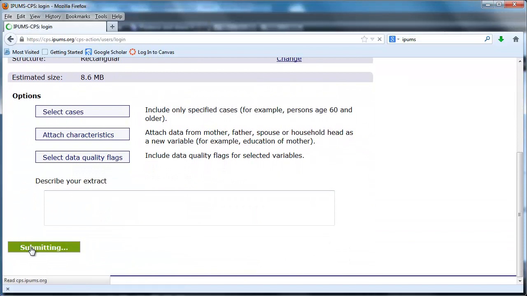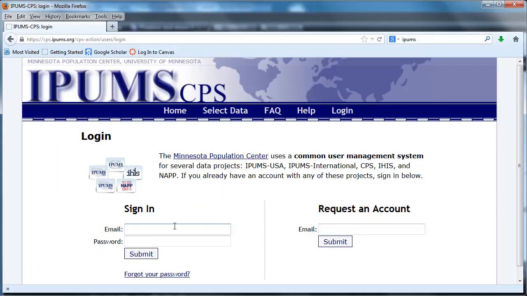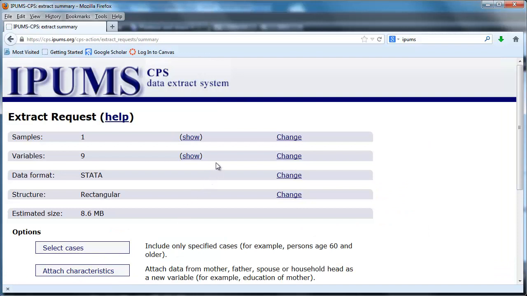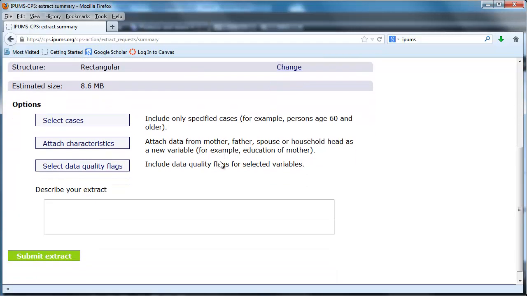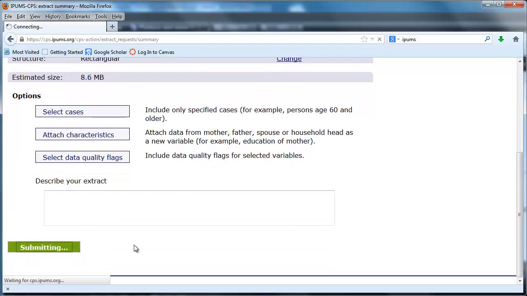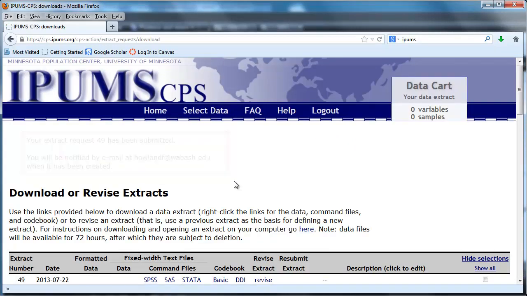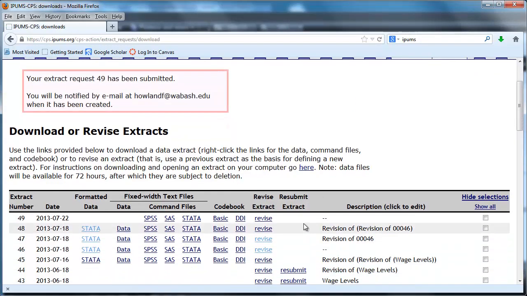We're going to submit an extract, and now we've got to log in. So here goes. I've got my relatively easy to remember password here, and as you may have guessed, I've already got an account at IPUMS. So now, once again, click submit extract. And I've done lots of extracts in the past, so this one's coming in, and when the extract is ready, it'll show up as data here.